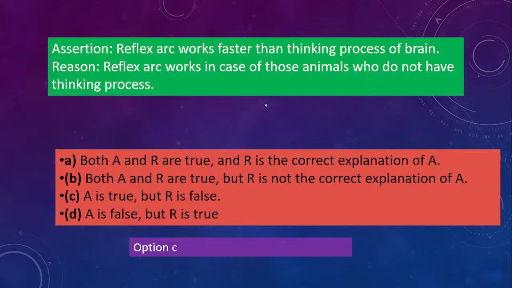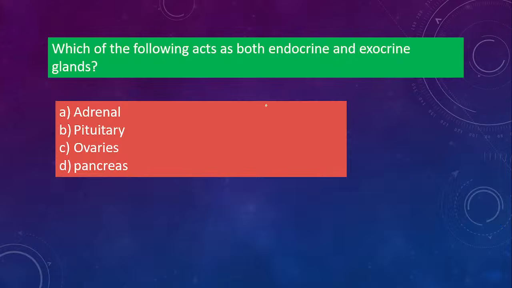And it is not B because the first one is correct. The assertion statement is correct, but the reason is wrong. Reflex arc works in case of those who don't have thinking process, but it is not necessary that it works only for them. In those who have a thinking process, reflex arc also works. So it is wrong. The second statement is wrong. So A is true, R is false.